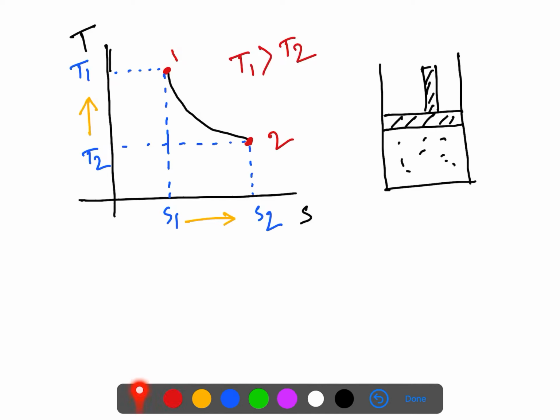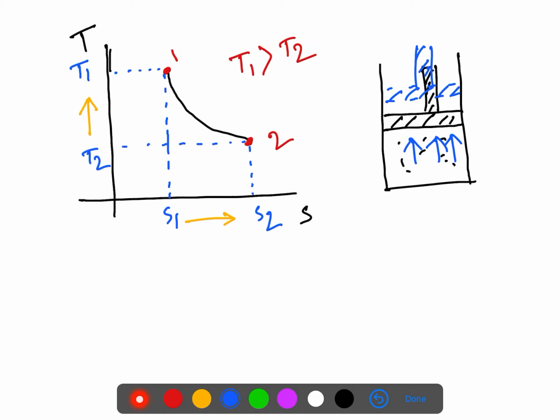That means the temperature is decreasing, and it means this system will expand, this gas will expand. If it expands, let's say the piston will go to this position, just for demonstration purposes.